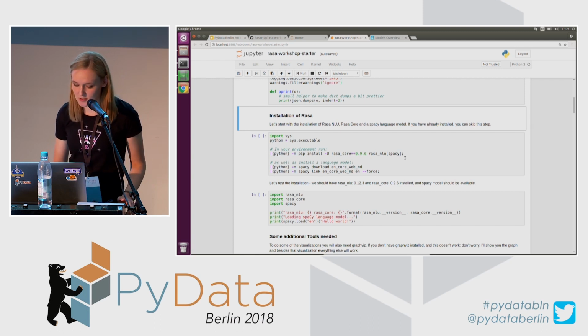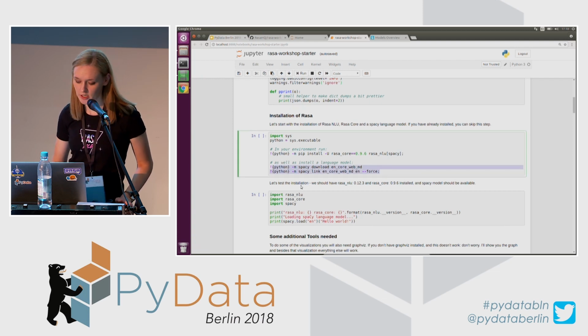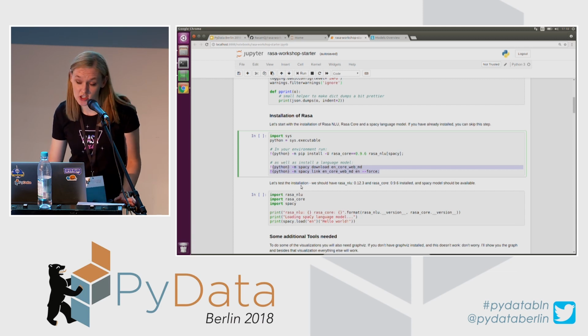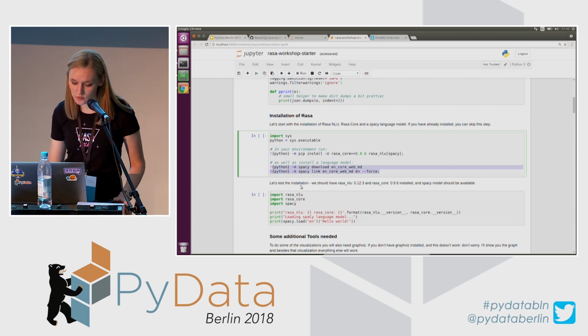Here, I'm simply installing Rasa Core and Rasa NLU, and since we are using Spacy, it will install Spacy as well as part of Rasa NLU. And with these two lines here, I'm simply downloading the Spacy English language model, so the vectors which I'm going to use, and loading them in my environment.